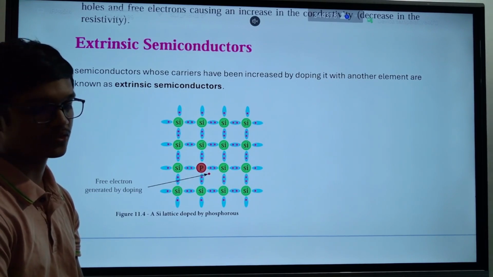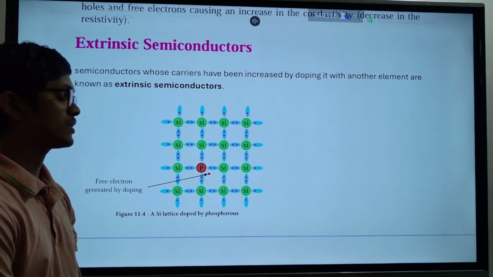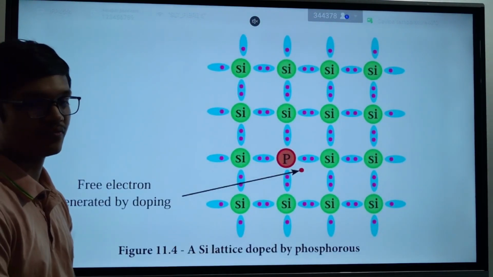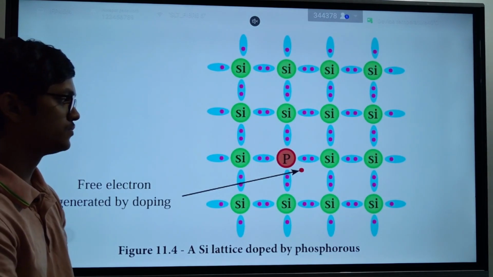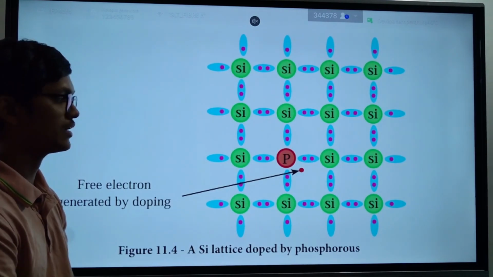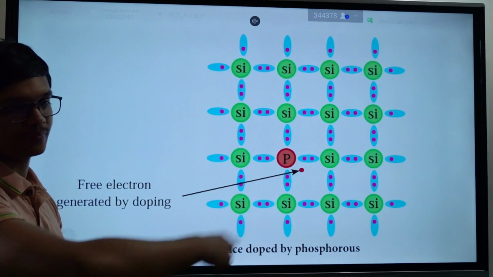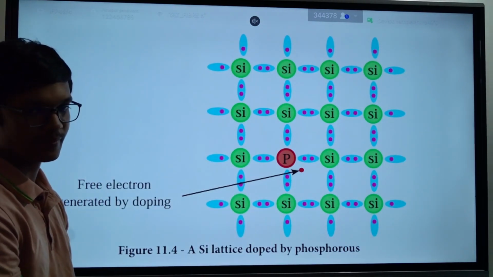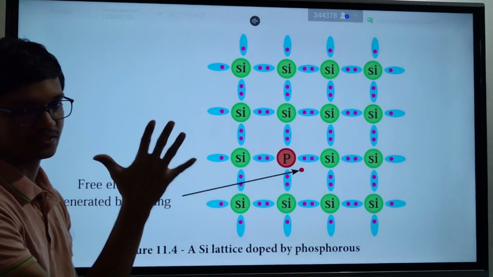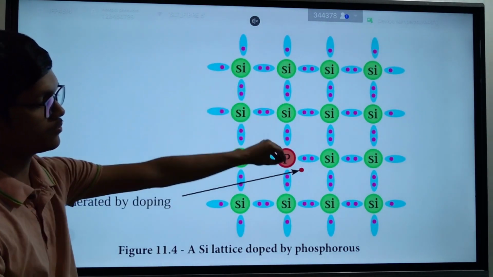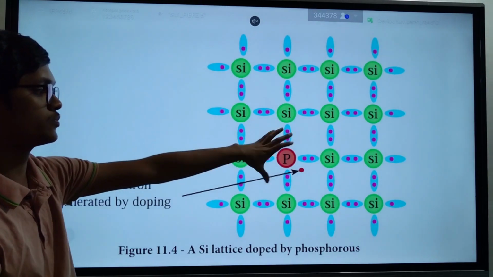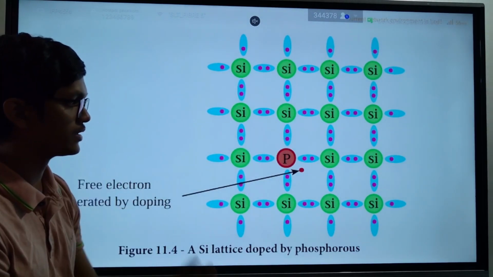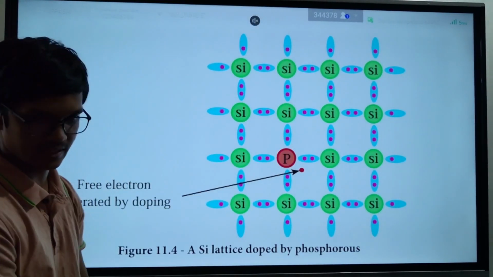So when we talk about extrinsic semiconductors, we take a silicon lattice and mix in some phosphorus. Why? In the last band, phosphorus has 5 electrons. When we enter some phosphorus into the silicon lattice, this phosphorus uses 4 electrons to create bonds with other silicon atoms.